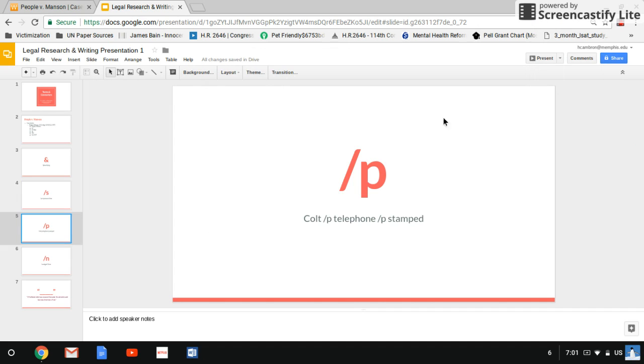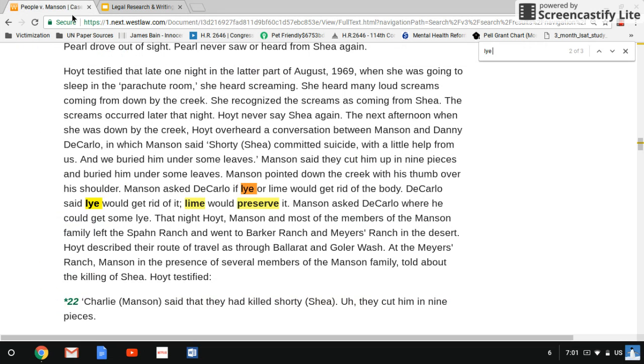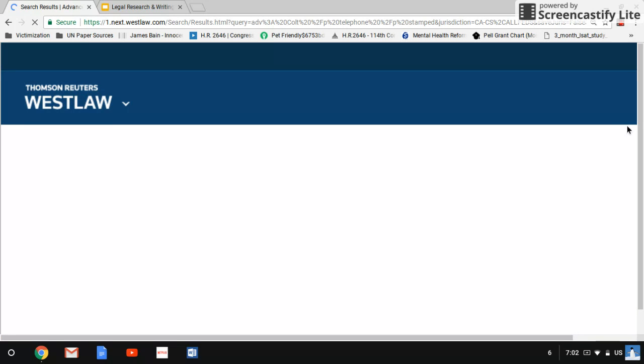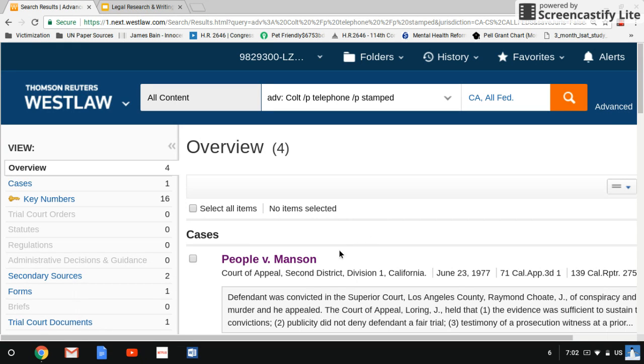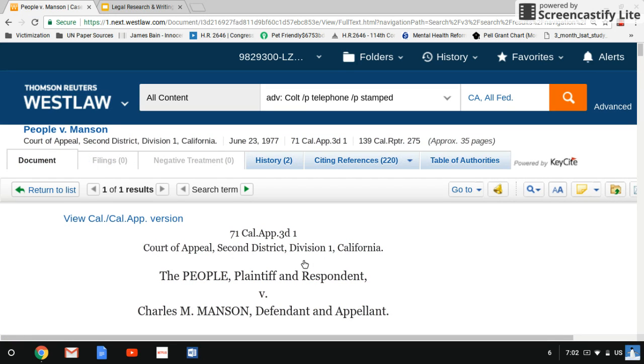The next item that we're going to be searching is the \p. This searches for words in the same paragraph. If we go back to Westlaw, go up to the search bar, and enter Colt \p telephone \p stamped, and we press enter, the case should be the first one to pull up, People versus Manson. This comes up because it searches for the words Colt, telephone, and stamped all in the same paragraph.